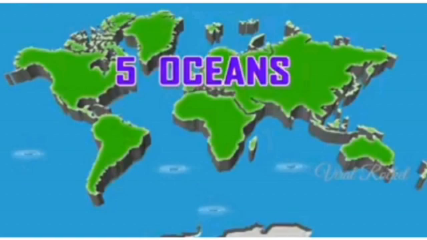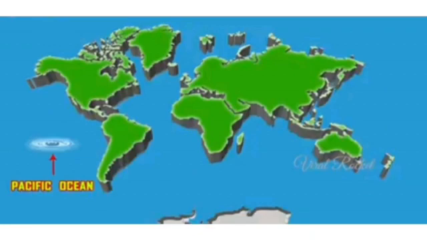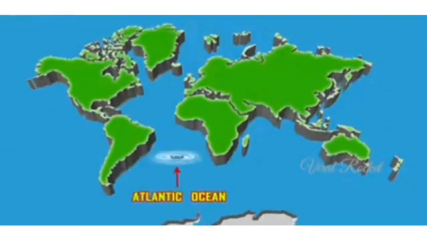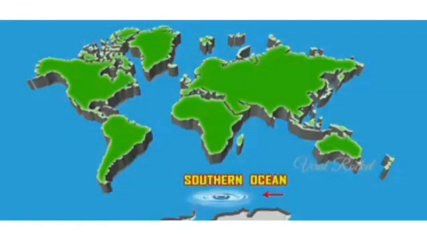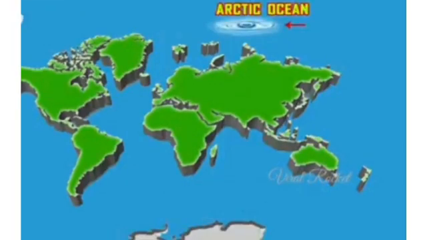There are 5 oceans in the world. They are: first is the Pacific Ocean. It is the largest ocean in the world. Atlantic Ocean, second largest in the world. Then the Indian Ocean, third largest in the world. Southern Ocean, fourth largest in the world. And Arctic Ocean, which is the smallest ocean in the world.